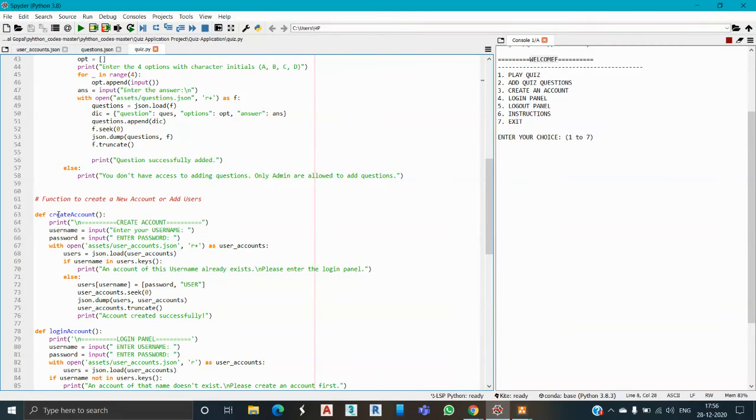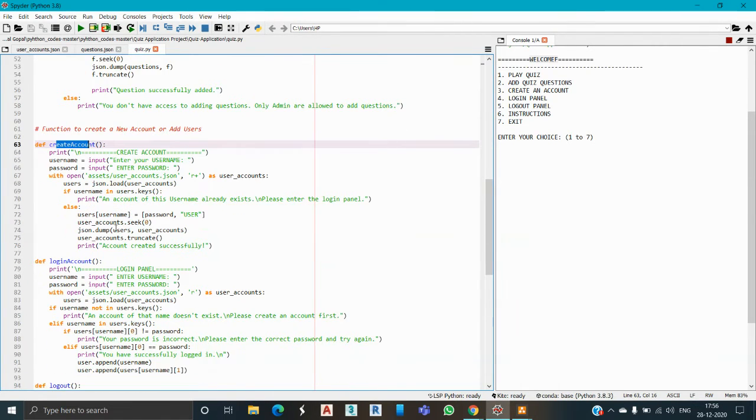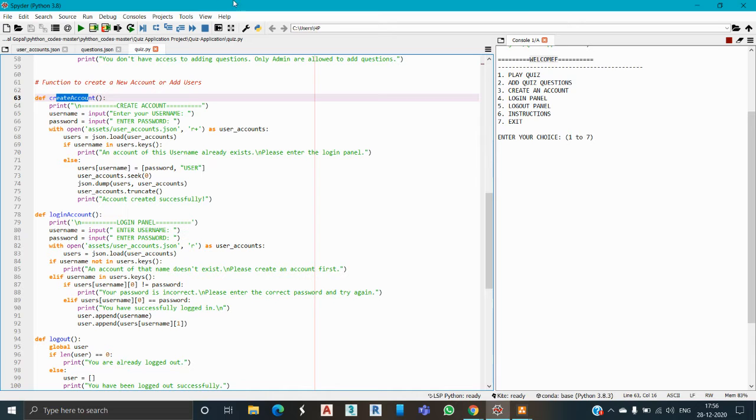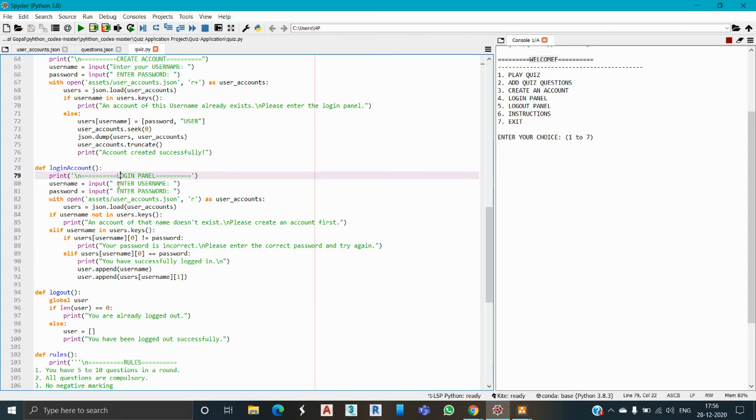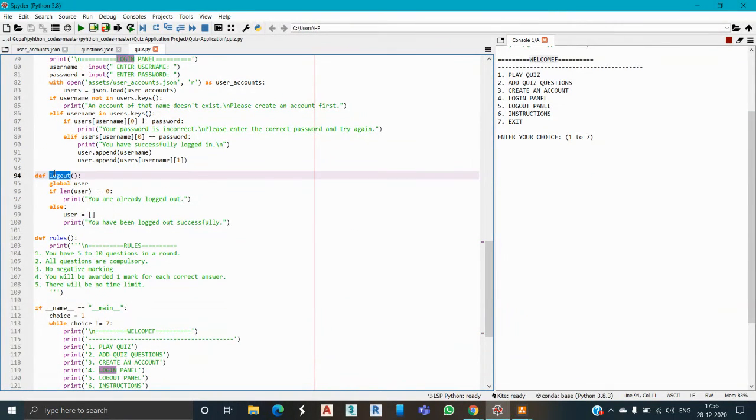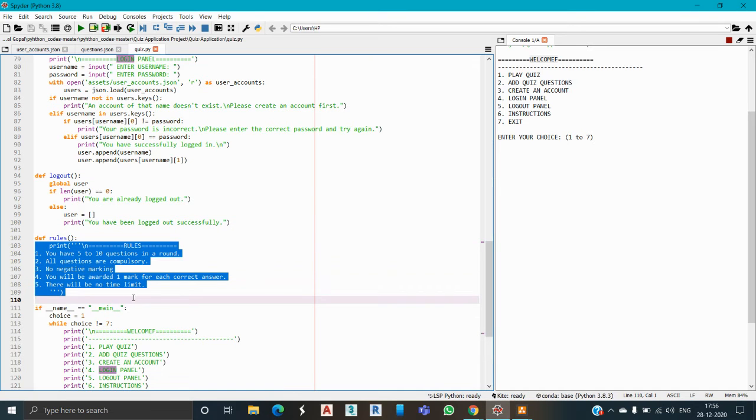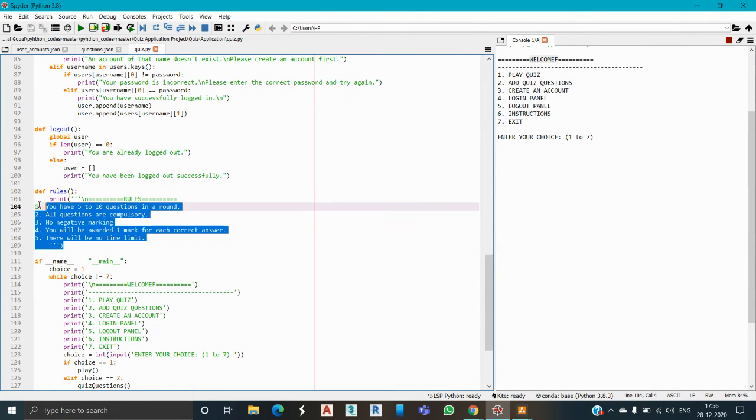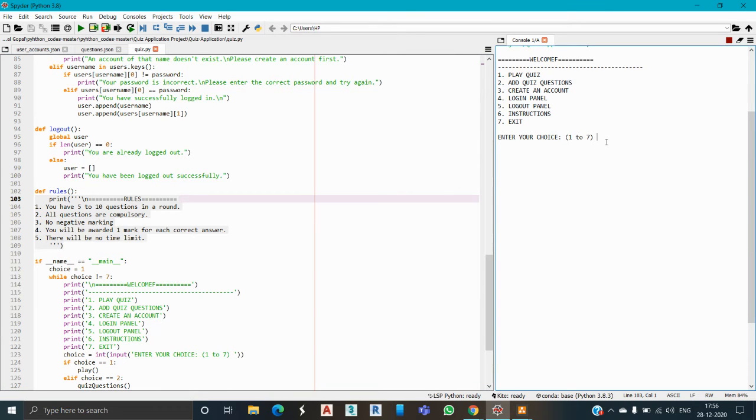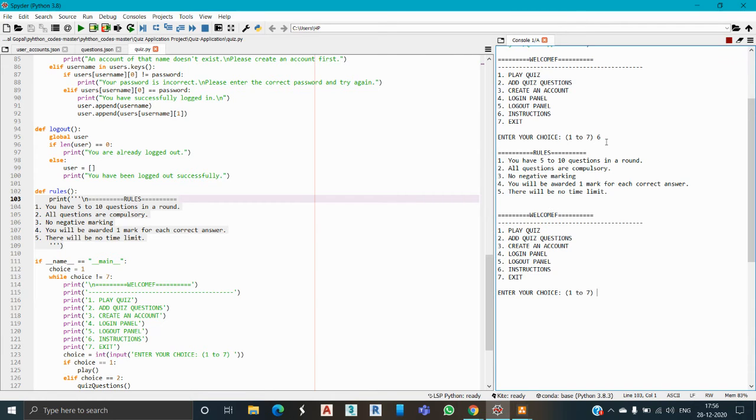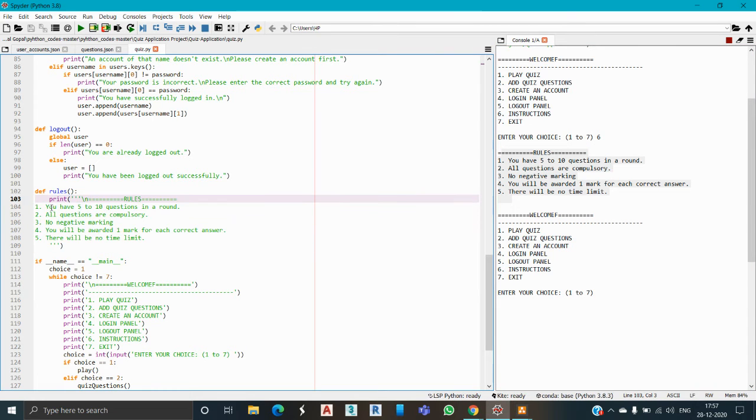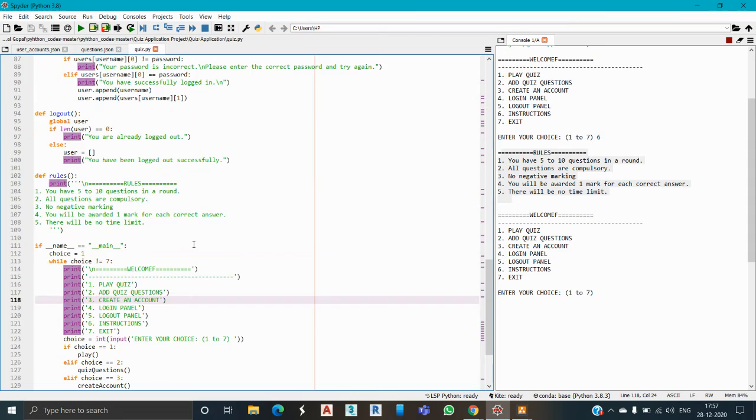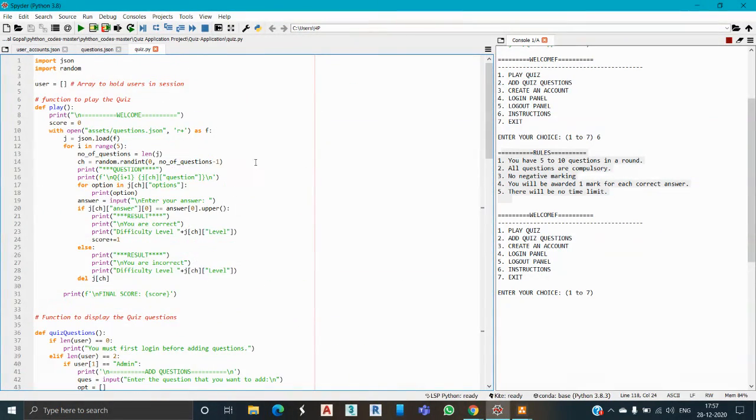Here we define create account, means whenever we need to create an account for a new or unregistered user, this function will work. This defines login account. This is the logout option, define logout. And here are the rules. See, here we mentioned five rules. Here it is asking for our choice. So if we ask for option number 6, it will let us know the five rules that are entered here. So this is our code.